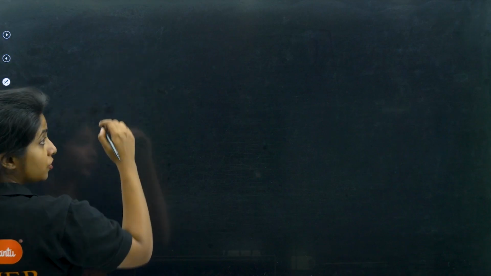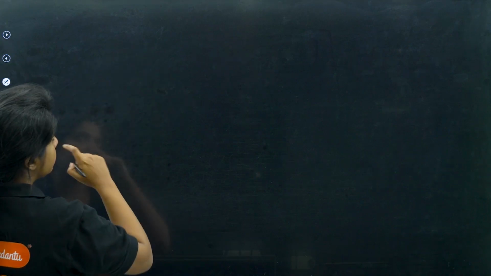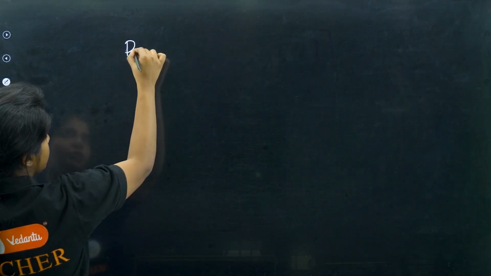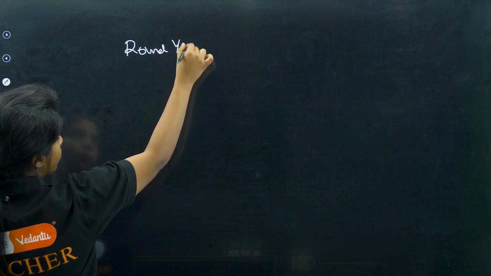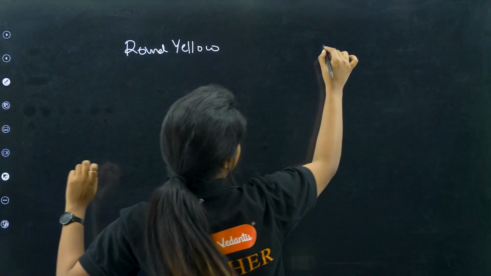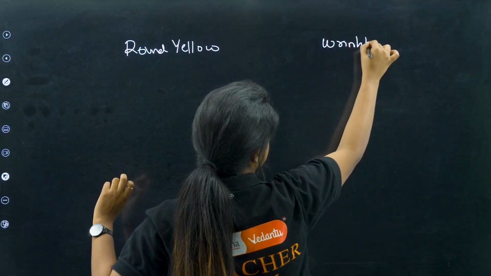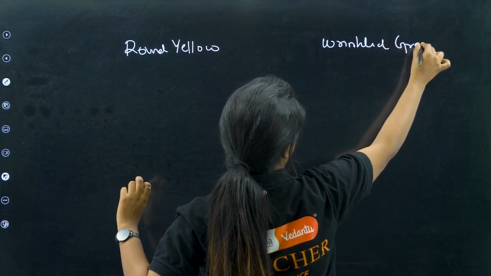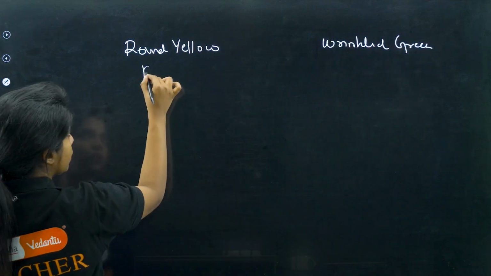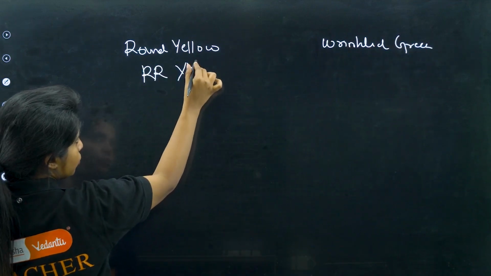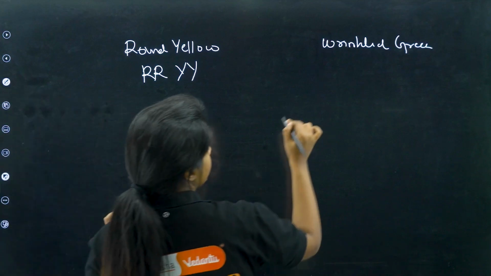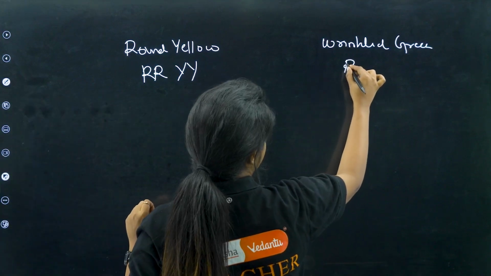So, because yellow is the dominant trait, which is why I am saying. Okay. So, over here you have a round and yellow parent, and a wrinkled and green parent. So, how do you write round and yellow? You write like this. They are pure also. So, you write like this. And here you have wrinkled and green.